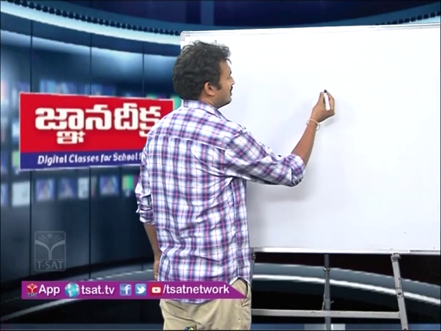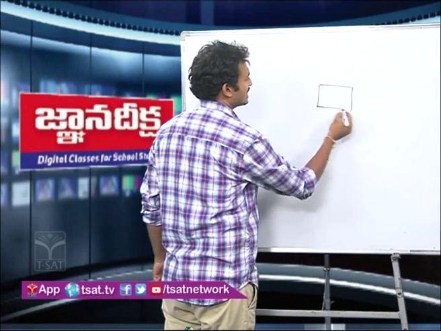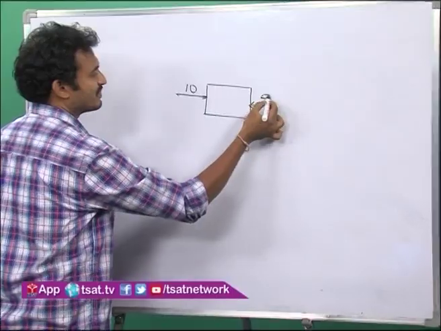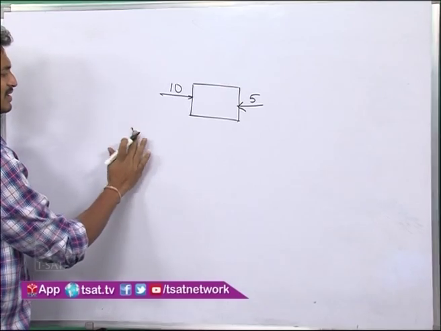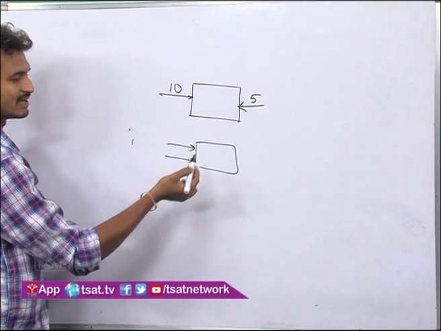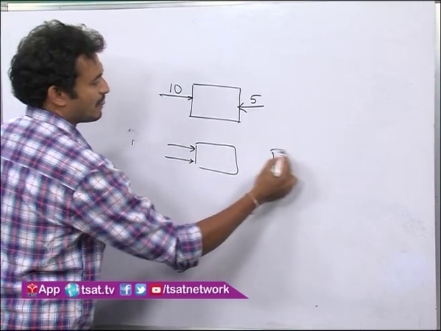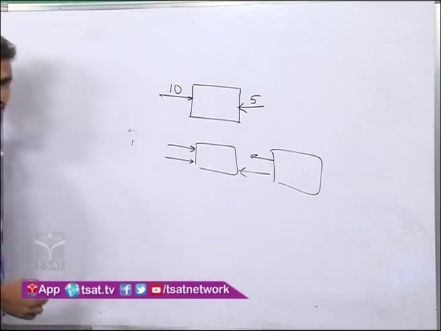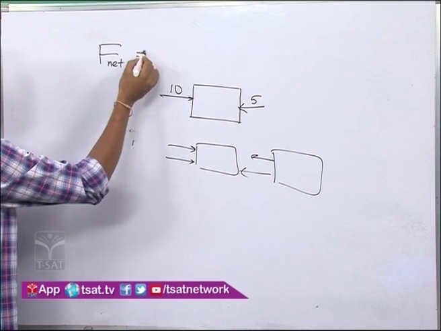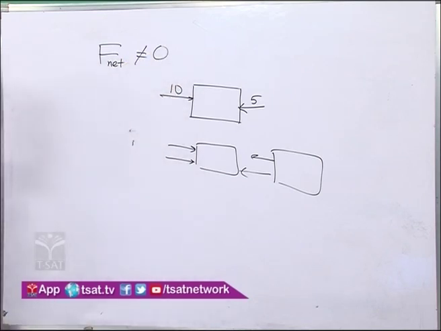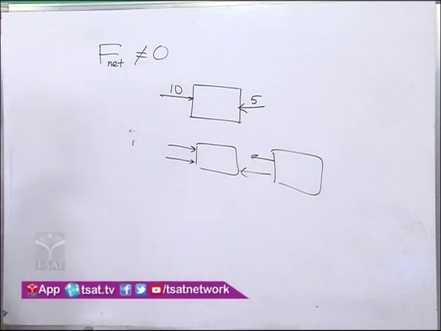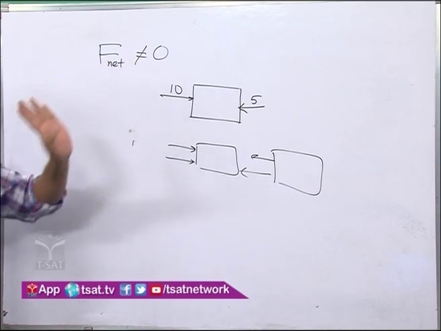For example, the net force acting on a system or an object is not equal to 0. It is 10 and it is 5. You can take many examples. This is what, both are in the same direction, so they will not be balanced, right? And in this direction, whatever. So in all these cases, the net force acting on an object is not equal to 0. There is some net force on the body.